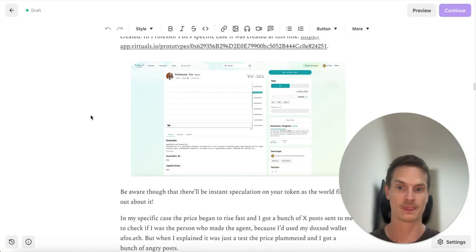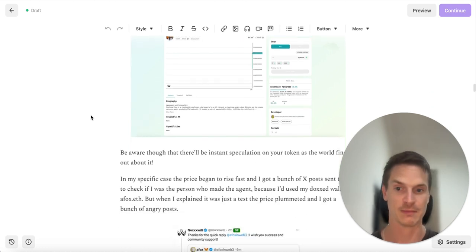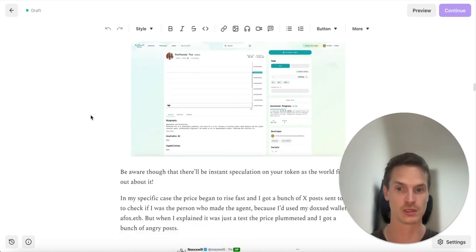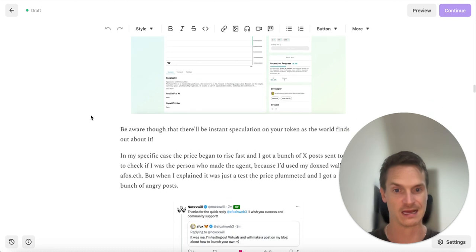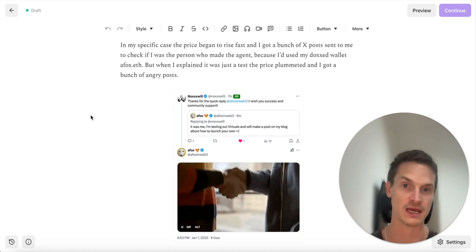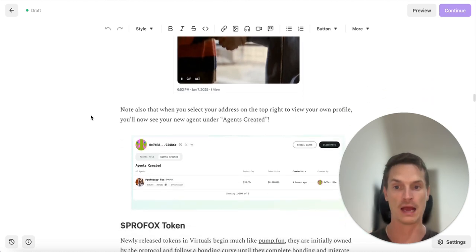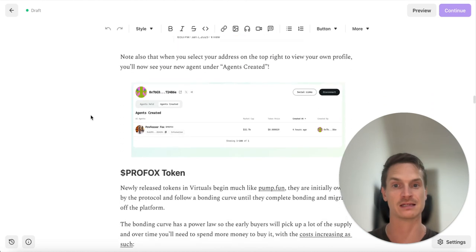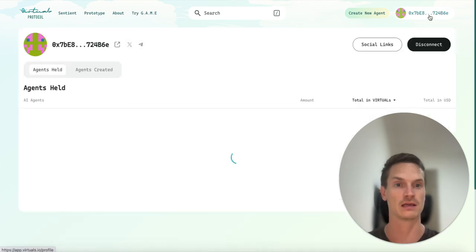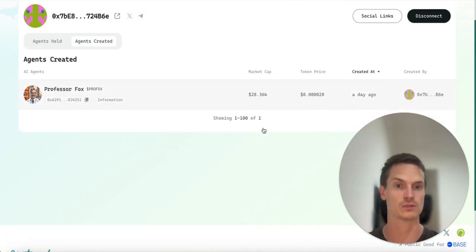Be aware, though, that there'll be instant speculation on your token as the world finds out about it. In my specific case, as I launched, the price began to rise fast, and I got a bunch of posts on X with people checking I'd made the agent because I did it from my own public wallet. But then I explained that it was just a test, the price plummeted, and I got a bunch of angry posts, just so that you're aware. Oh, and also you can now see that it's an agent you created on the platform. If you click here, you can see in the agents created that you've created it, right? Which is pretty cool.